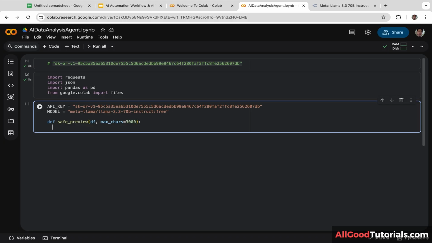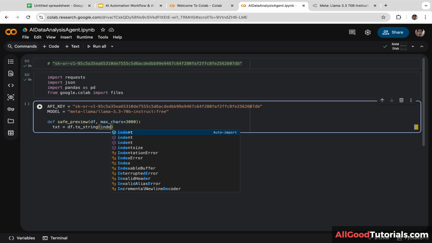Okay, next, we are going to convert the entire data frame into a clean text string without row indices. So let's create a new variable. I'm going to name it txt. We are going to use df.toString, and we are going to set the index to false.